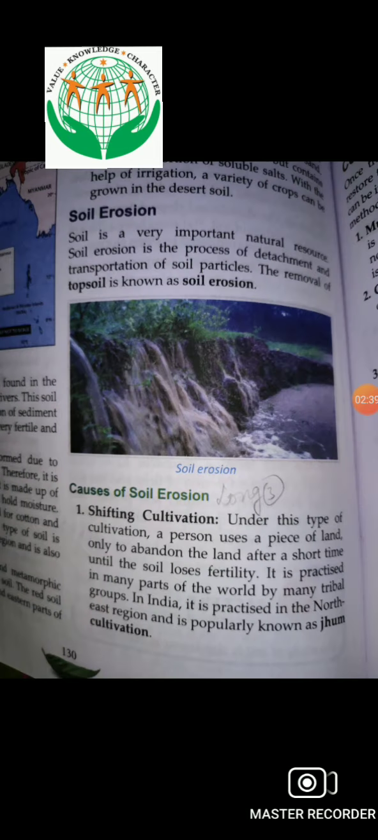The first is shifting cultivation, that is also known as jhum cultivation. It is mainly done by the tribal people who are living in the forest. They use the land once or twice and they change their place from one place to another. Then that land is burnt. It is the main cause of soil erosion.